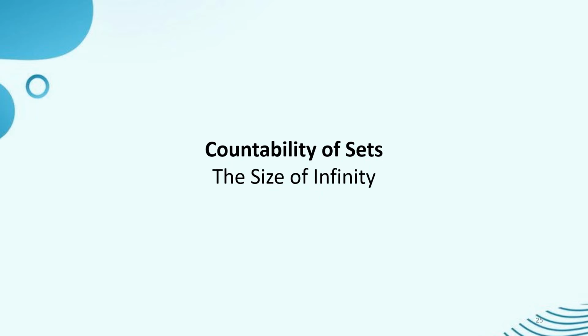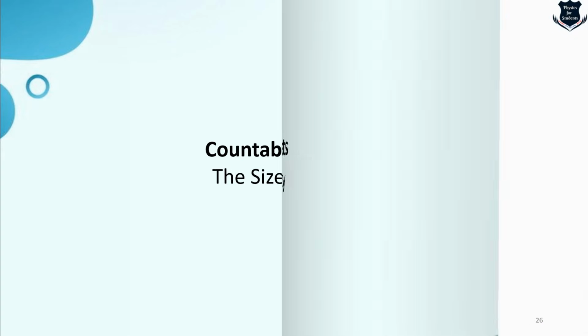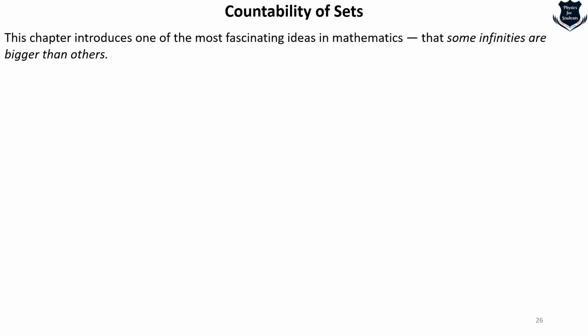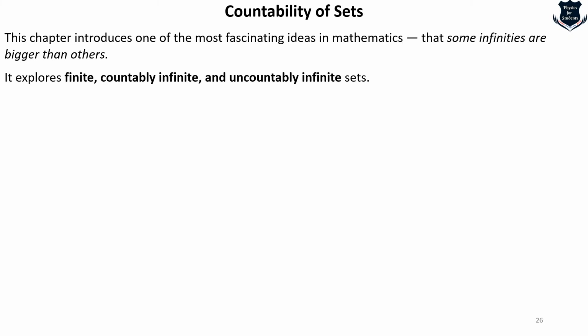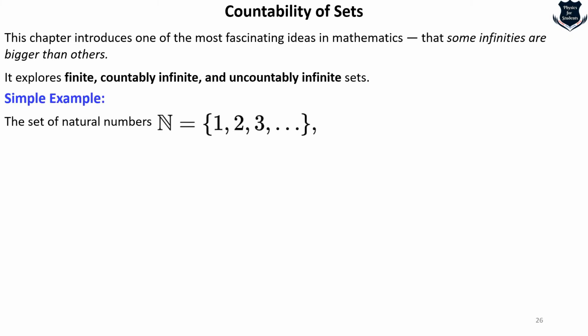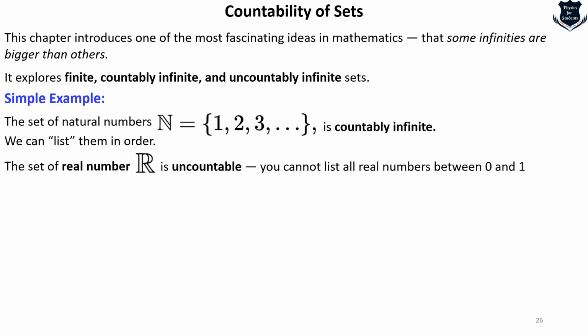After that comes a very interesting chapter and our fourth or fifth step in understanding, that is called countability of sets, where it tells that some infinities are bigger than others, and it explores finite, countable, infinite, etc. So for example, if I take the set of natural numbers N = 1, 2, 3, and so on, then we say it is countably infinite. We can list them in order. But the set of real numbers is uncountable. You cannot list all real numbers which lie between 0 and 1.